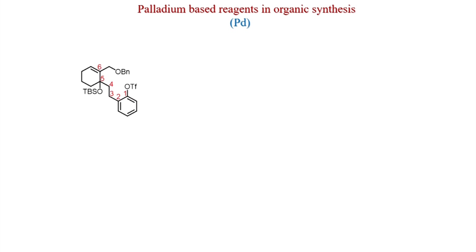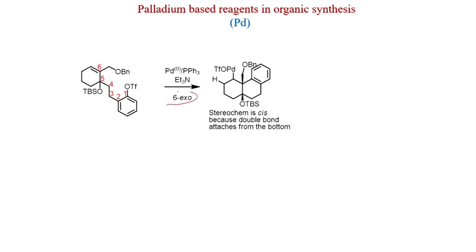Also, if you see this intramolecular version, this is an aryl triflate, and an olefin substituent is present. Now, if you count 1, 2, 3, 4, 5, 6, so this is also 6-exo, which is possible. Also, the stereochemistry is an effect, because this is a stereogenic center, and the addition will make a stereogenic center, and this stereochemistry will be cis, because the double bond attaches from the bottom. So, if you think it is in the bottom, then it will attack from the bottom also. So, it does not want to change its side. So, it will be the syn orientation.